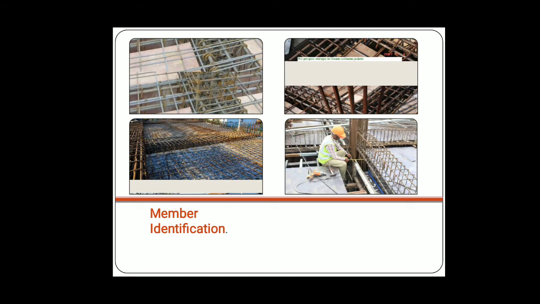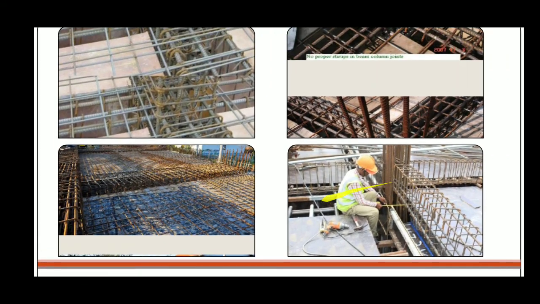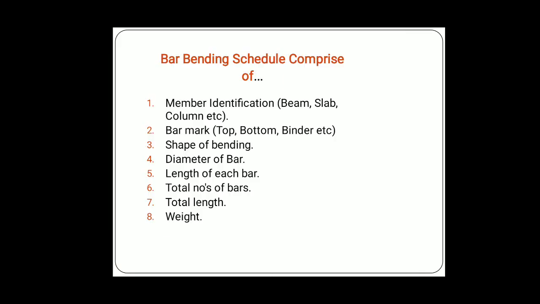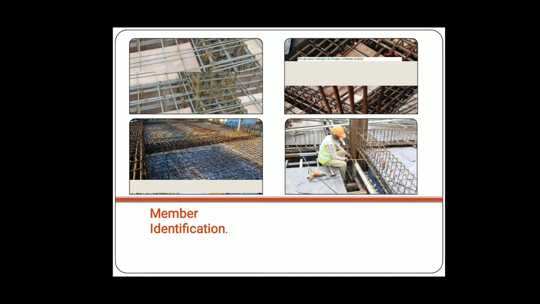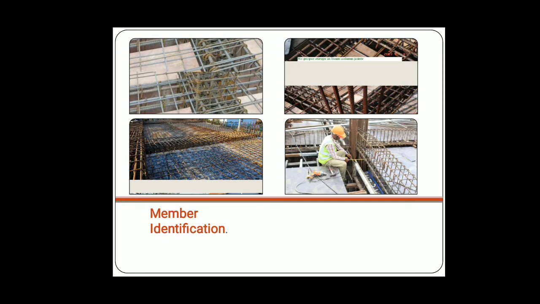The next is member identification. When you find a structural drawing, you see the various types of members used in the bar bending schedule: some are beams, some columns, some slabs.